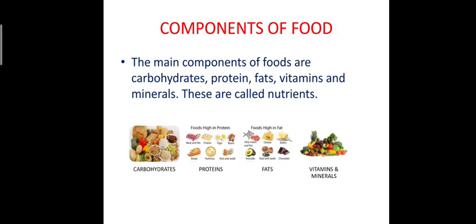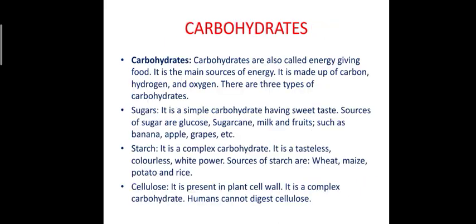Let's discuss the components of food. The main components of food are carbohydrates, proteins, fats, vitamins and minerals. These are called nutrients. See, carbohydrate. The carbohydrate is an energy giving source of food. It is mainly made up of carbon, hydrogen and oxygen.